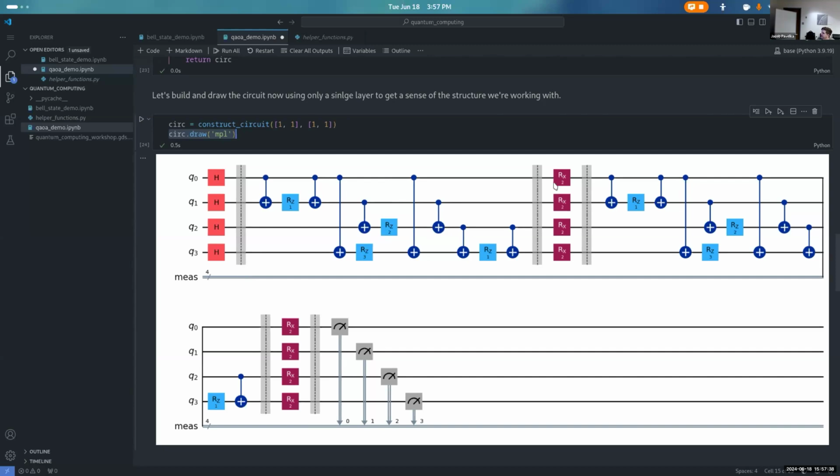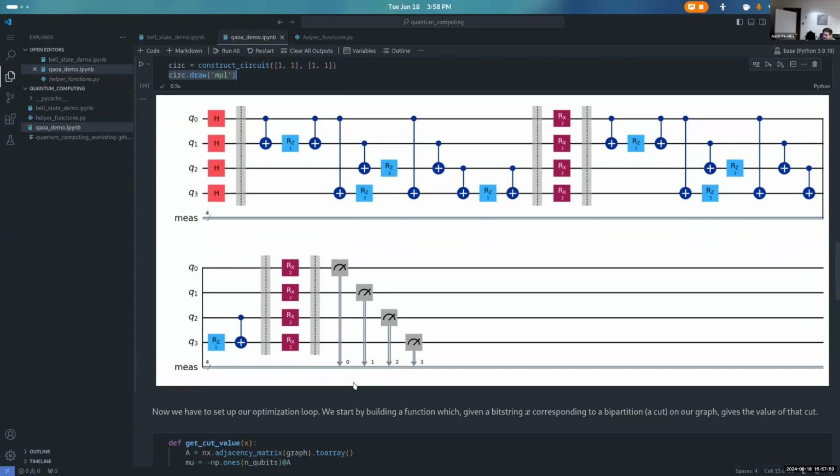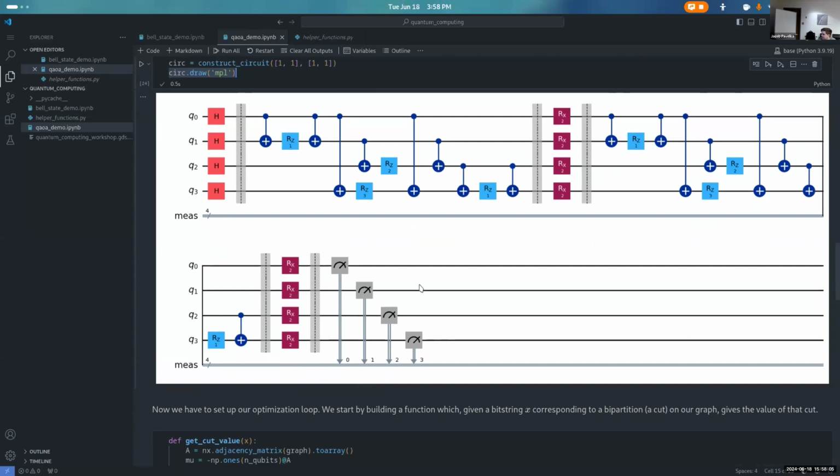And then this right here, this is our mixer layer. It's a lot simpler. It's just rotation Xs on each qubit, no entanglement even happening here because there's no 2-qubit gates. And then it's just repeated. So we have another cost layer and another mixer layer because we did a 2-layer circuit. So in practice, that's a parameter. We could repeat these as many times as we want. This is kind of a machine learning type problem where that's a hyperparameter that we could tweak when we try to optimize the robustness of our algorithm. And then we have our measurement step here after all of the layers.